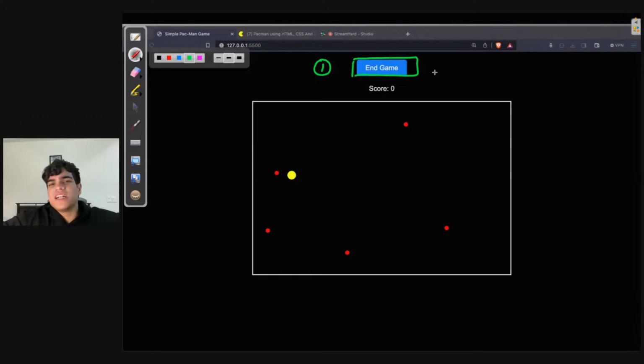But what are the two functionalities? Start game and end game. If I click on it, the game will end, but then it will become start game. If I click on it again, the game will start, right?